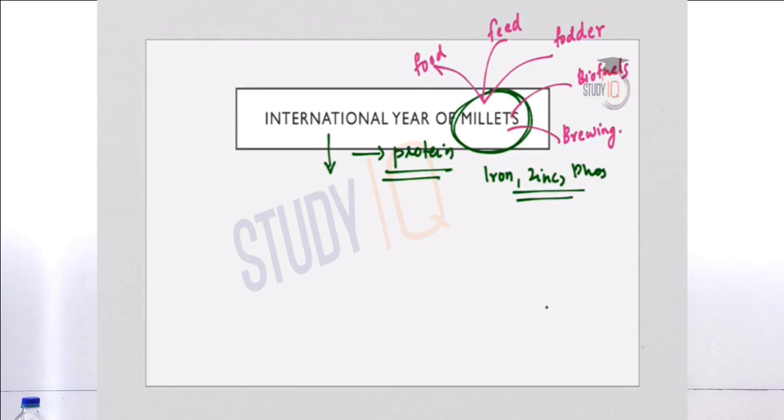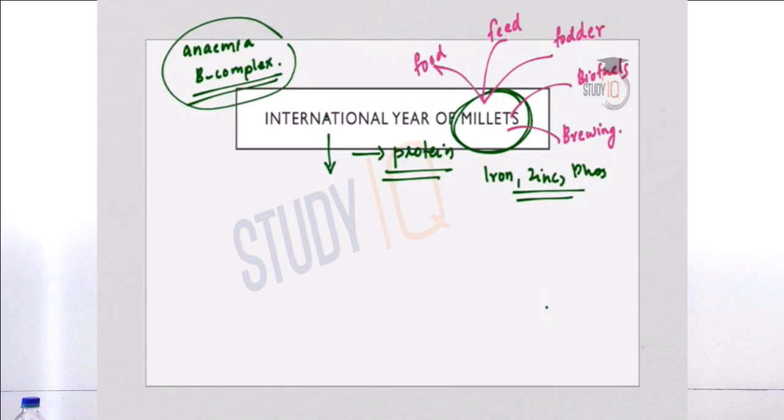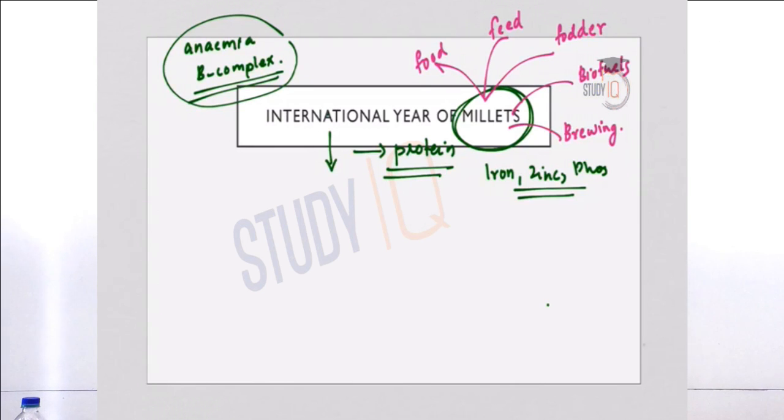Now coming to the utility of millets from the health point of view. Anemia, that is iron deficiency, B complex vitamin deficiency, etc. can be effectively tackled by the consumption of millets. And millets can also help tackle health challenges like obesity, diabetes and other lifestyle diseases. Another very important fact about millets is that they are gluten free and therefore they have low glycemic index and they are high in dietary fiber and antioxidants.